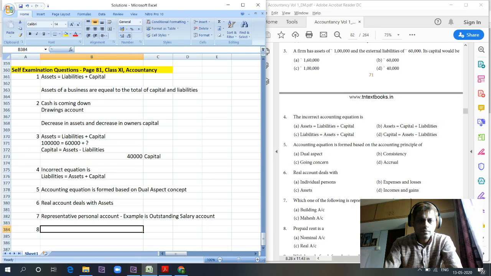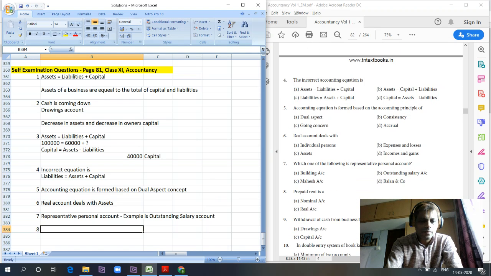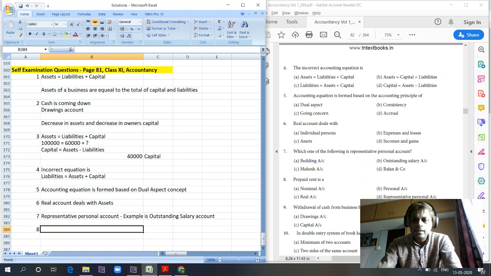Next question is prepaid rent. What is prepaid rent? Prepaid rent is a rent expense paid in advance, an expense paid in advance for future gains. So is it a nominal account? No, it is not an expense for the current period, so it cannot be treated as a nominal account. Is it a personal account?